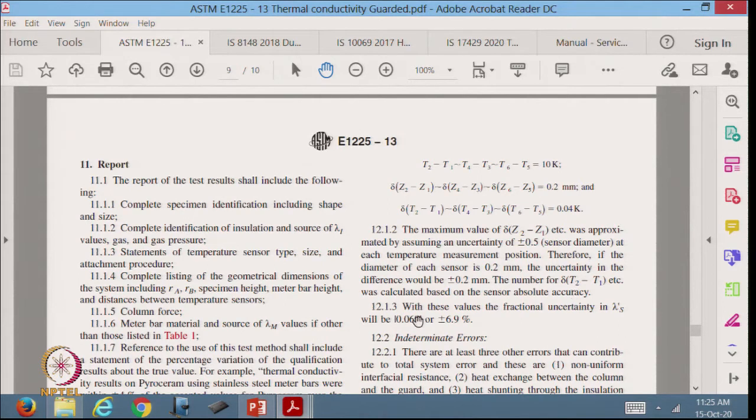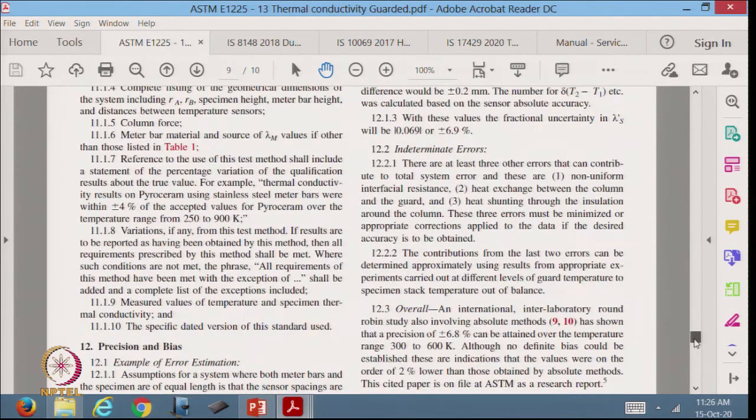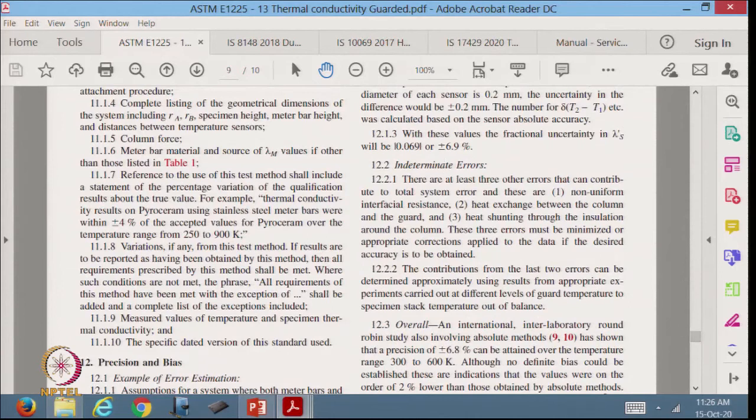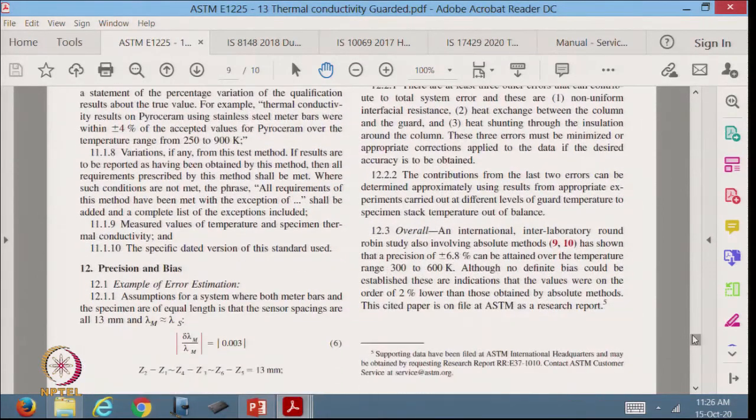And then it says here in this section, with these values the fractional uncertainty in lambda, which is the thermal conductivity, will be this much or plus minus 6.9%. So, it is very explicitly telling us that if these were your dimensions, this is how you had measured it, you would expect an uncertainty of this order of magnitude. So, that is one example of why uncertainty analysis is so critical.